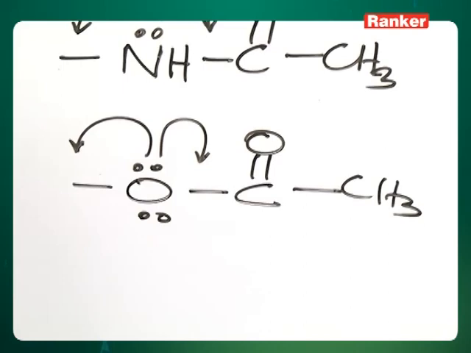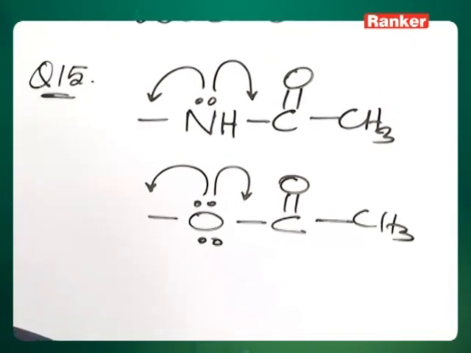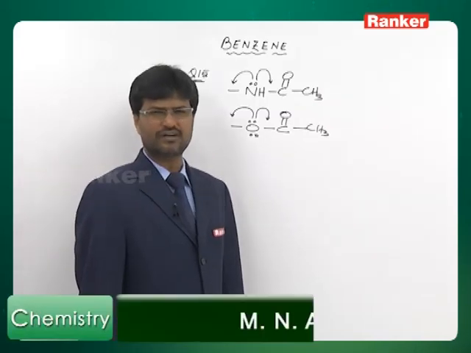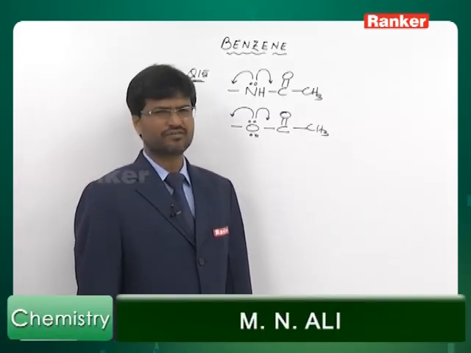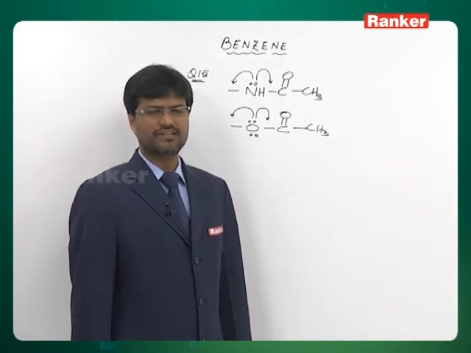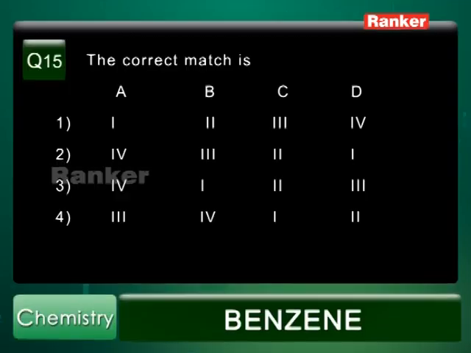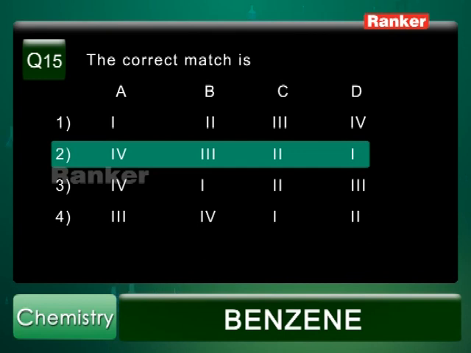CH3, C2H5 and C6H5 are weakly activating groups because they activate through hyperconjugation. NH2, NR2 and OH are strongly activating because they activate through plus M effect. Whereas ortho-para directing but weakly deactivating groups are halogens, because their minus I dominates over plus M. So the correct answer is the second option.